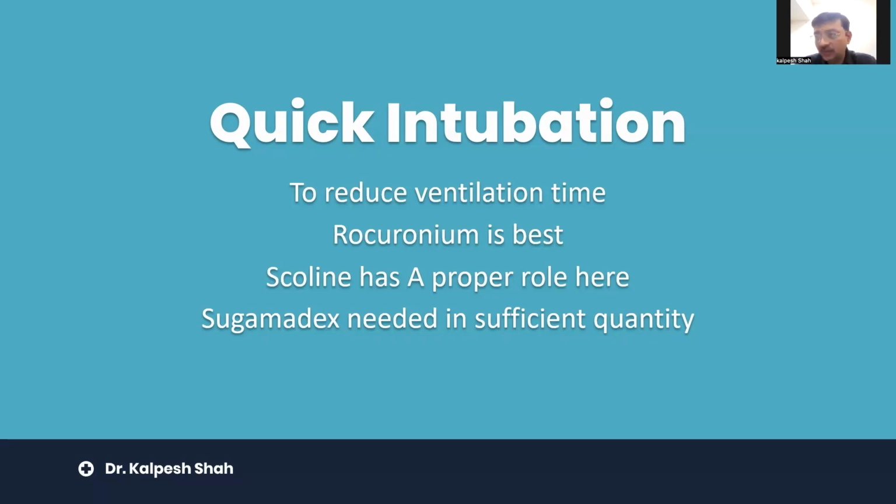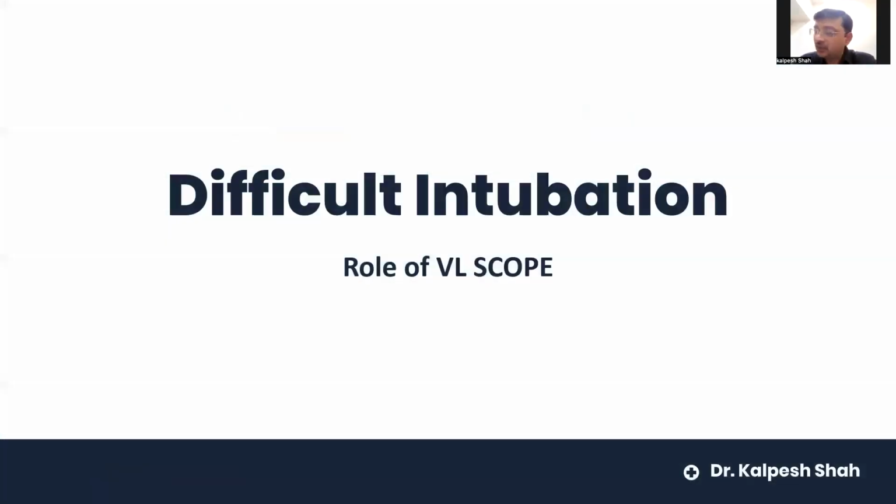But with the entry of Sugammadex, now we have moved to the rocuronium. We have enough stock of Sugammadex and kept ready on the trolley. So with our assistant trained to do that, we do quick rocuronium intubation with the Sugammadex ready if we require to reverse the patient. I have gone through all the articles and everywhere that both are equally good, scoline or rocuronium with Sugammadex reversal in case of an emergency situation, only and only if you are prepared very well for it. So we made our team prepared for it, and now we are using rocuronium, and Sugammadex, if required, is available in sufficient quantity.